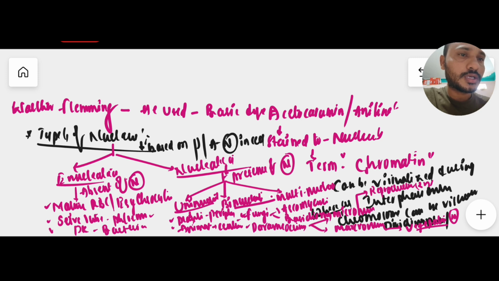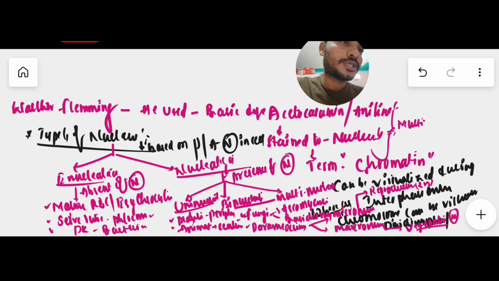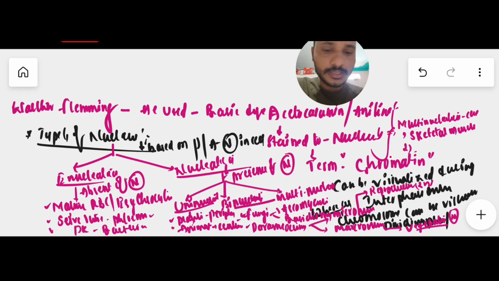Now coming to multinucleated conditions. Here I am writing multinucleated, multi cells. These multinucleated cells are generally present, most important here, in skeletal muscles. Skeletal muscles are also called striated muscles or voluntary muscles. It is also present in coconut endosperm. And also multinucleated conditions are present in, very important, the tapetum, which is the innermost layer of the anther wall or microsporangium.